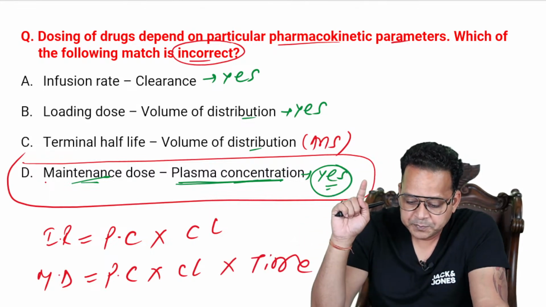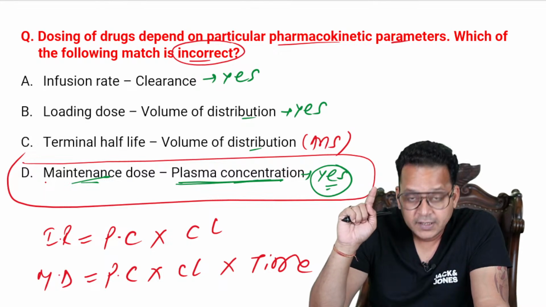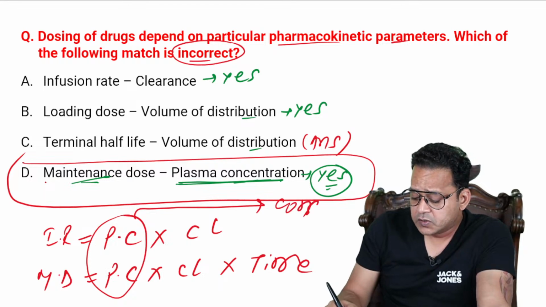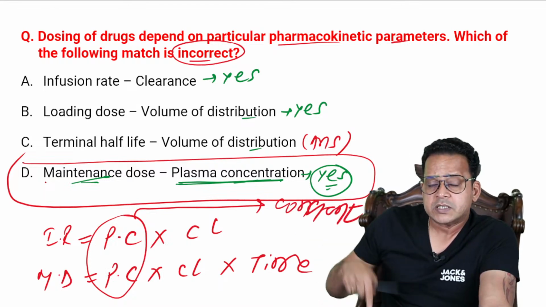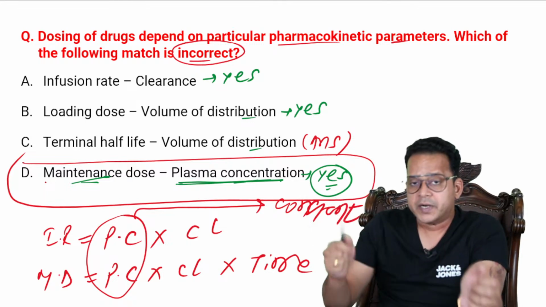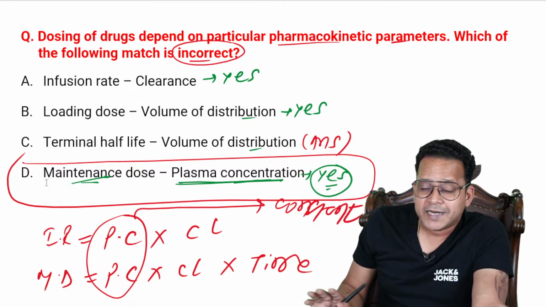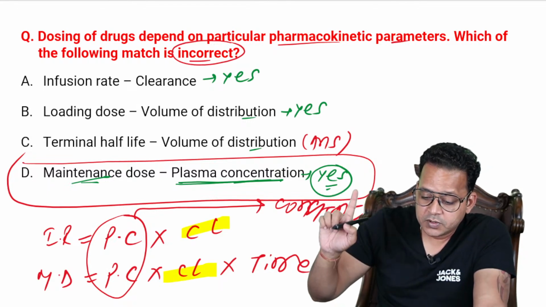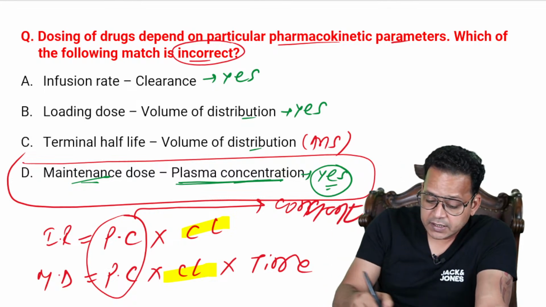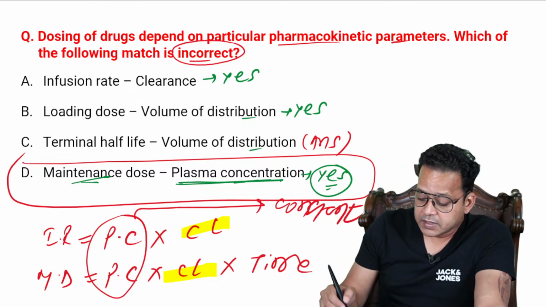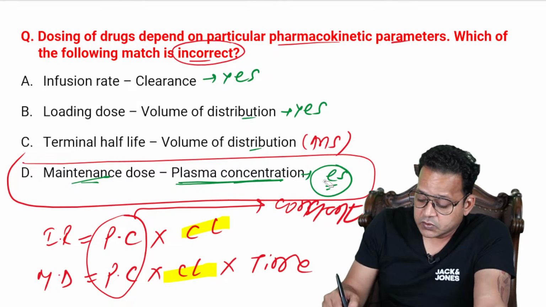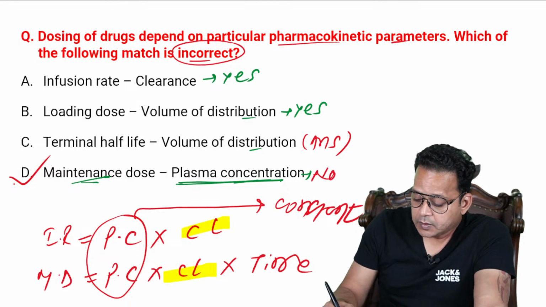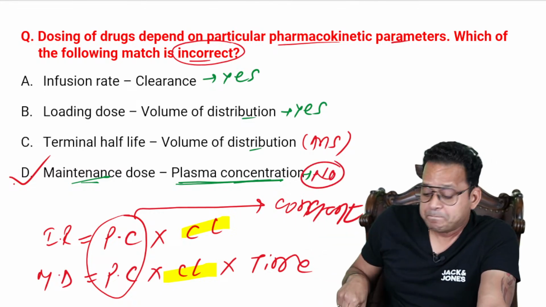Are you getting my point here? This plasma concentration is called the steady state plasma concentration, which is always constant. I have to keep this steady state plasma concentration within a constant range to produce adequate effect. So plasma concentration never decides it. What decides here? Both are decided by clearance, right? So even this option that you've said yes to is rather no. Here the answer is: maintenance dose depends upon plasma concentration is wrong.